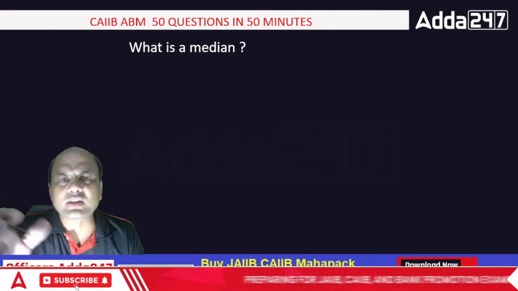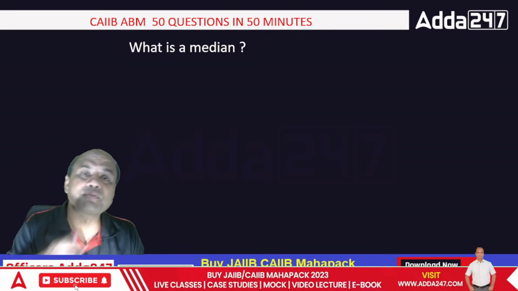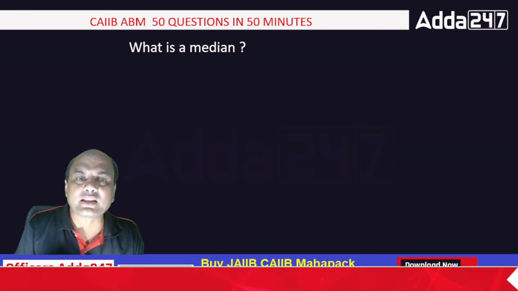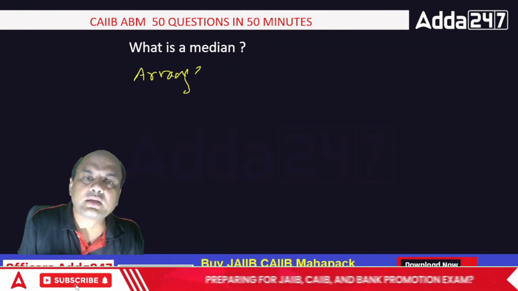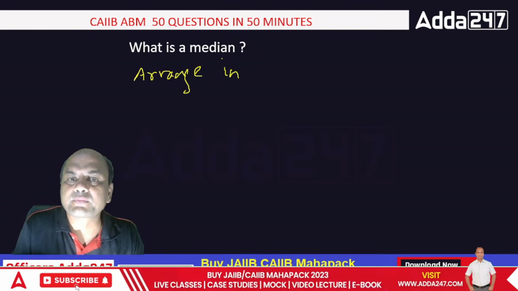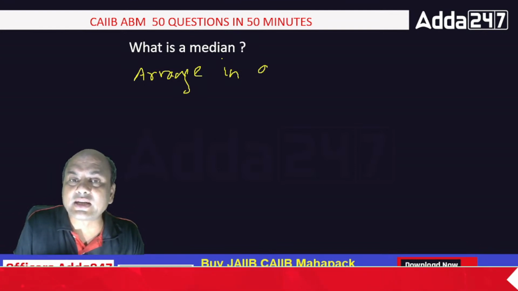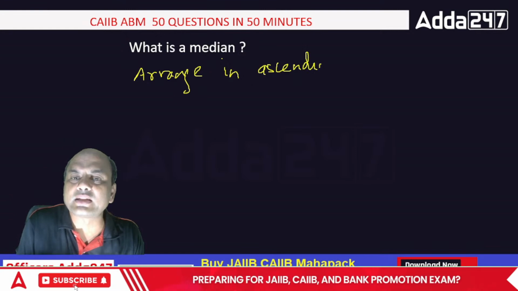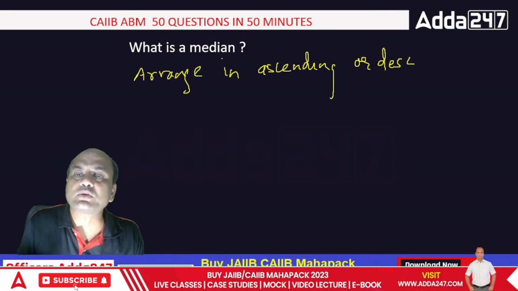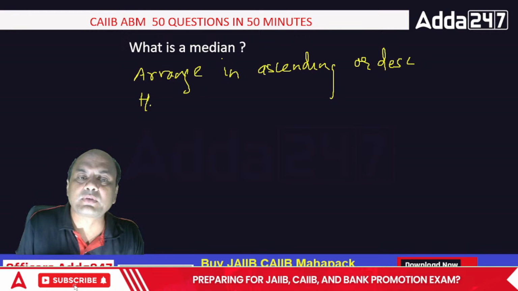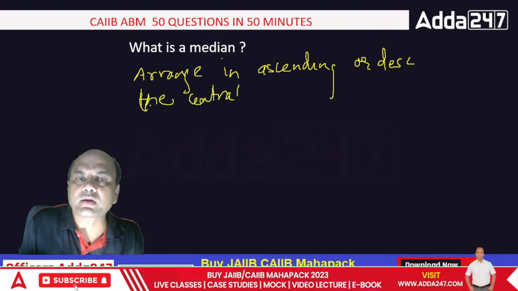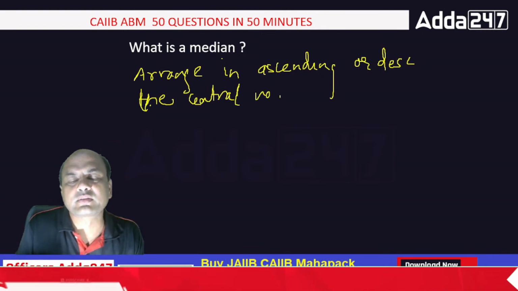What is the median? When we arrange the numbers in serial order, serial means ascending or descending, anything, but something should be there, then the central number is known as the median.